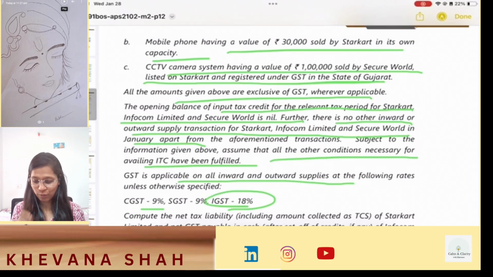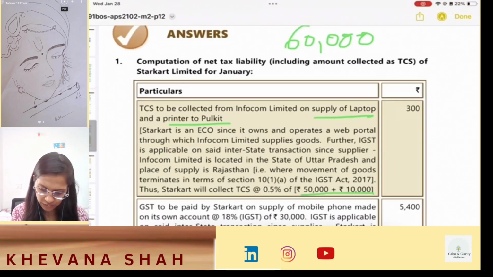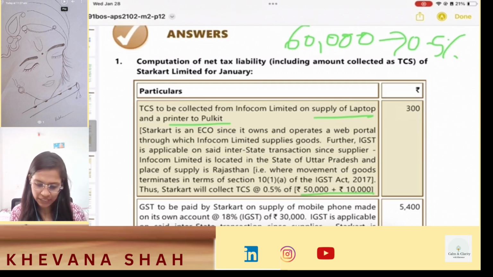So let's find. See, first of all, we will have to collect TCS from Infocom Limited on supply of laptop and printer to Pulkit. Okay, so the total value was 50,000 plus 10,000, that is 60,000. On 60,000, I will have to collect 0.5% TCS. Now this will be IGST. Why?